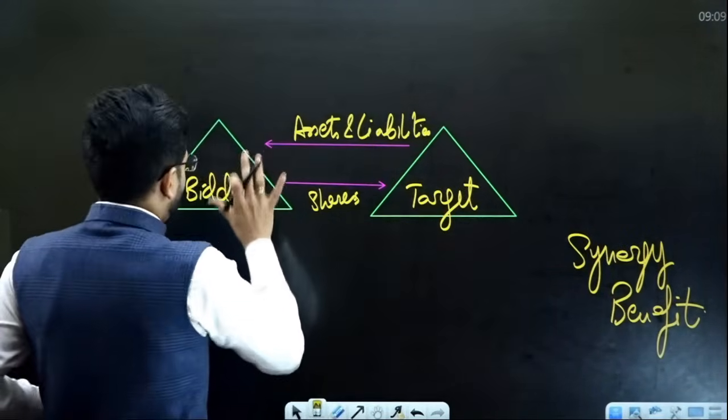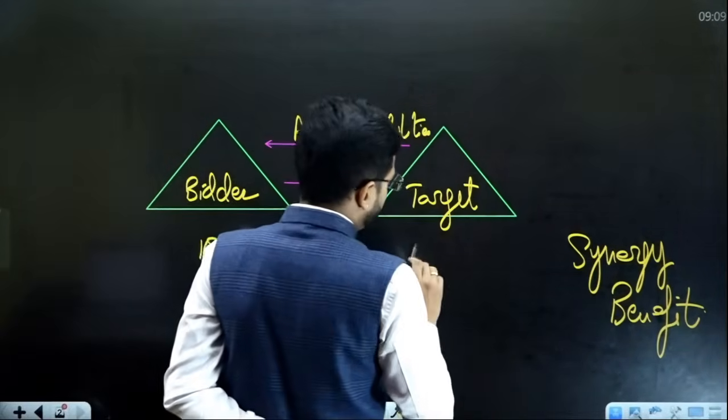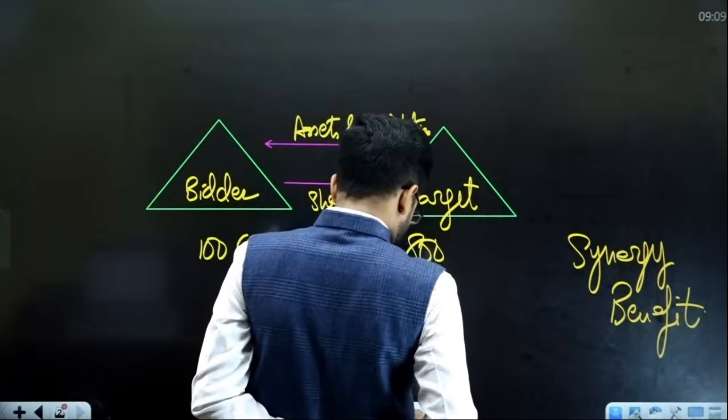So I'll give you an example. Now suppose the value of bidder company is 100 crore rupees. Value of target company is 80 crore rupees.